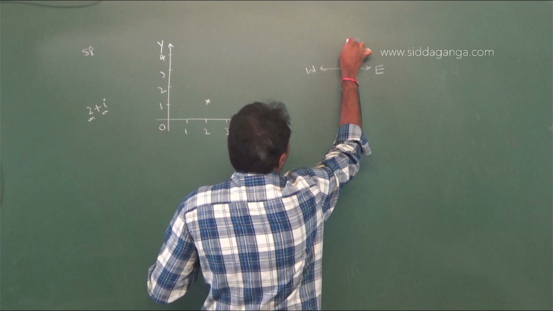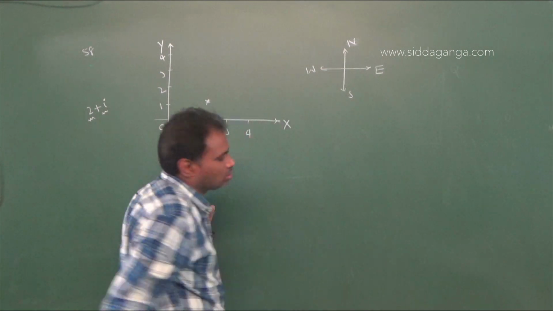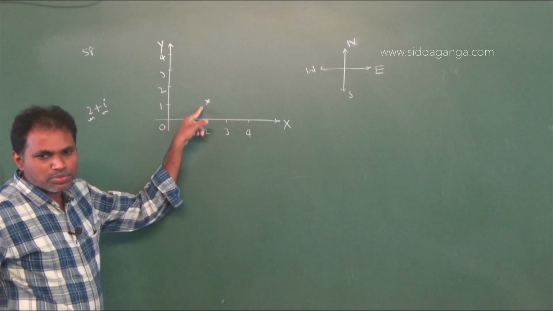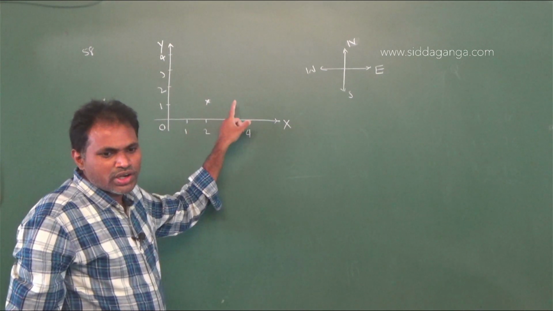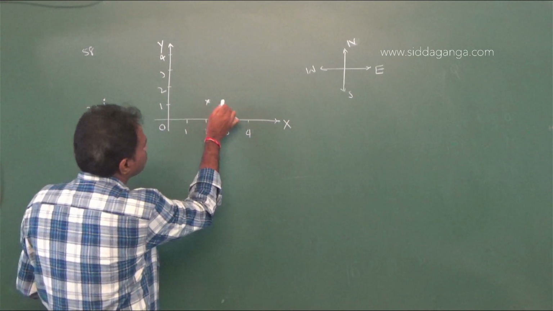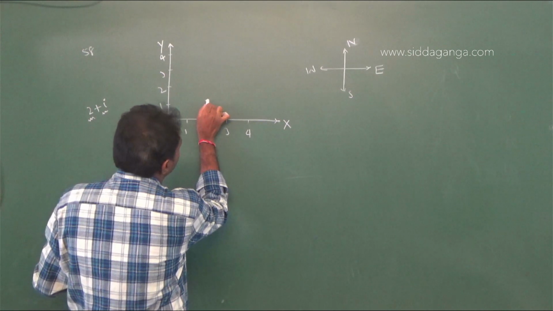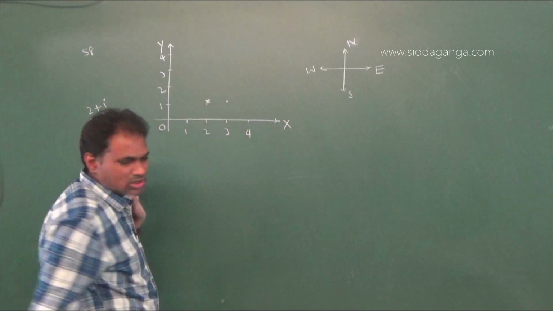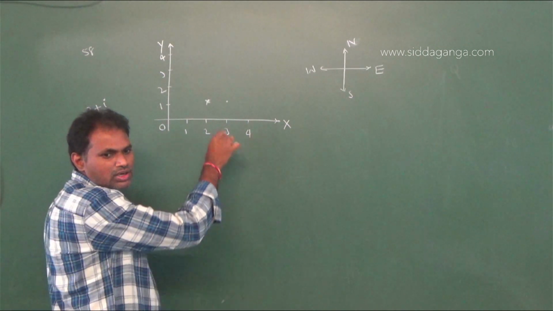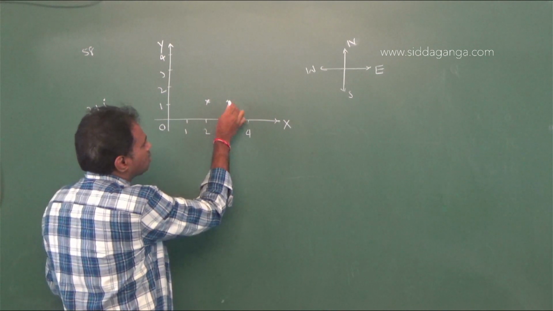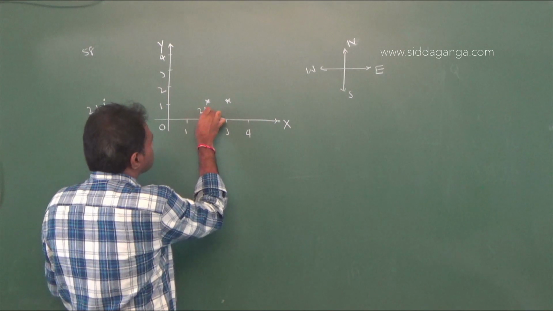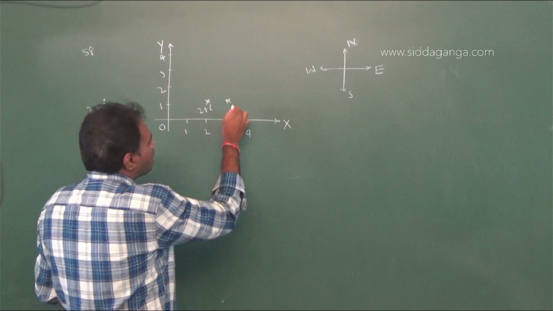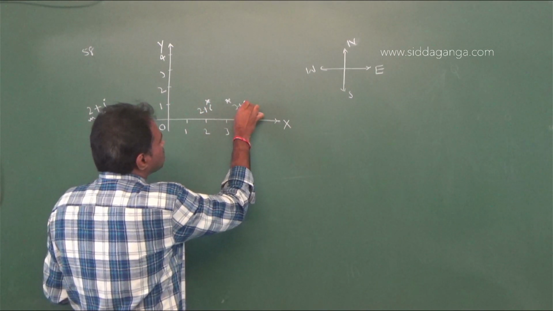Therefore from this point, moving 1 unit eastwards means 1 unit moved to the right. Therefore 2 plus i, that is 2 comma 1, moves to this point, which is 3 plus i.